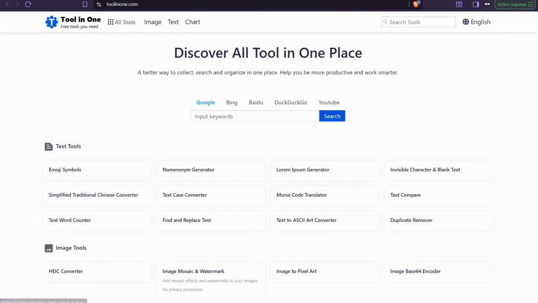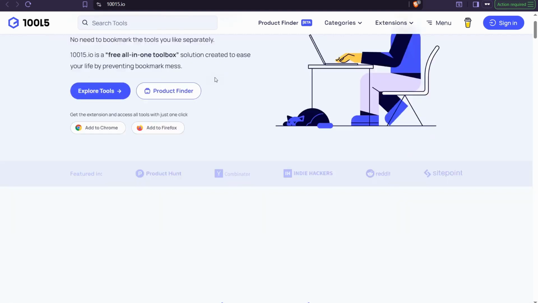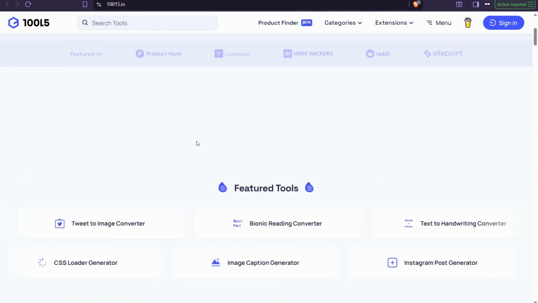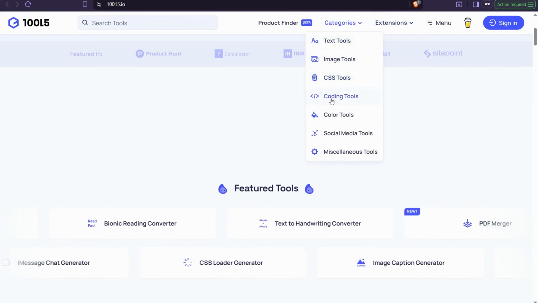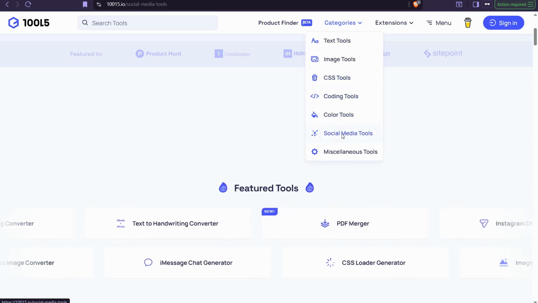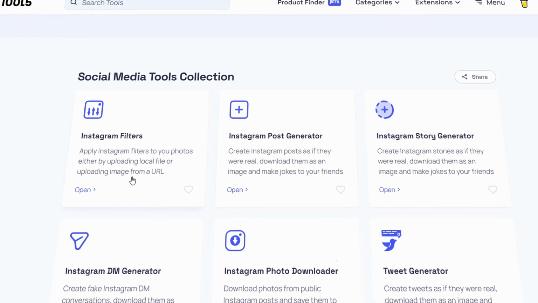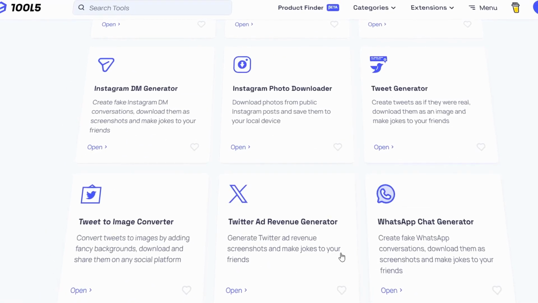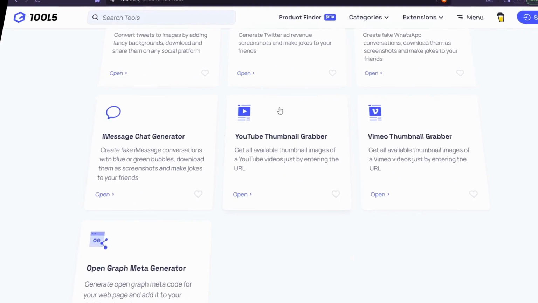And the next one, 115.io. All online tools in one box. As you see here, you can find many categories: text tools, image tools, coding, CSS, color tools, and much more. If you head over to social media tools, you can find something like Instagram post generator, Instagram filter, tweet generator, WhatsApp, open graph, video thumbnail grabber, and much more.